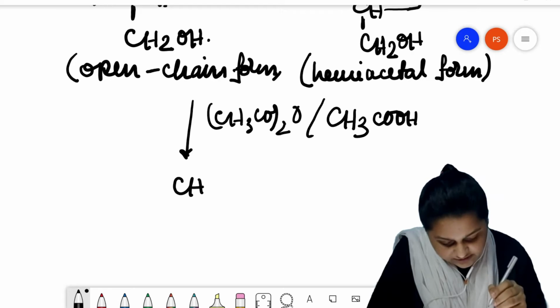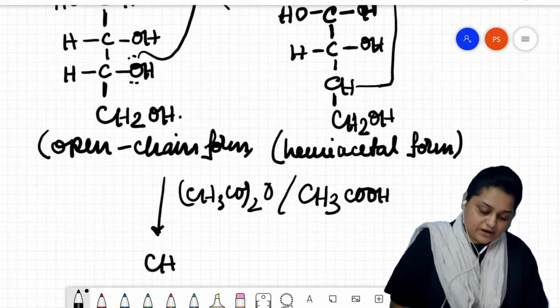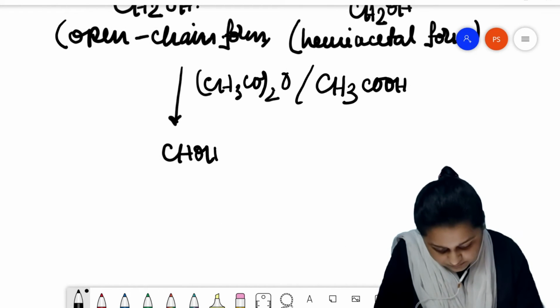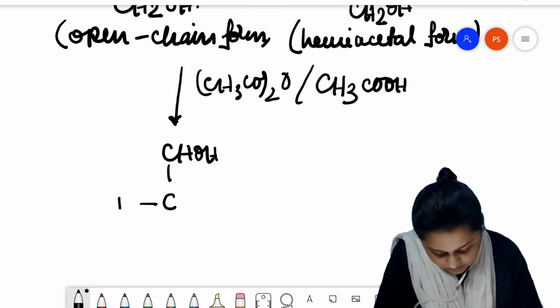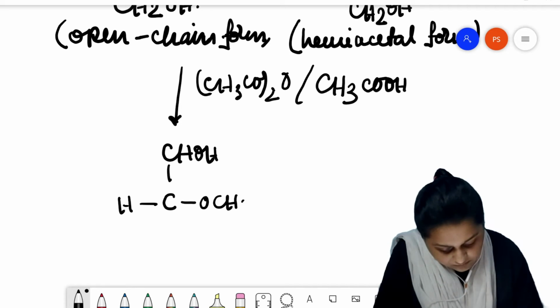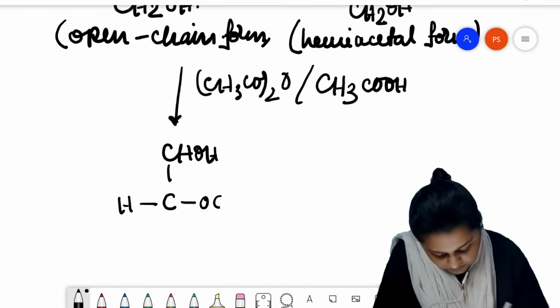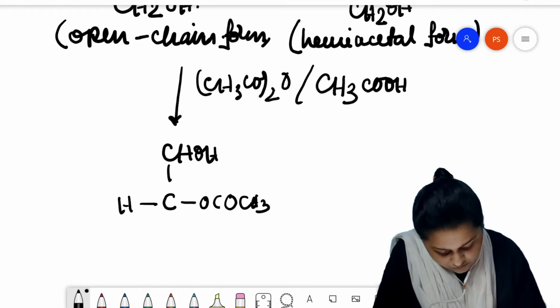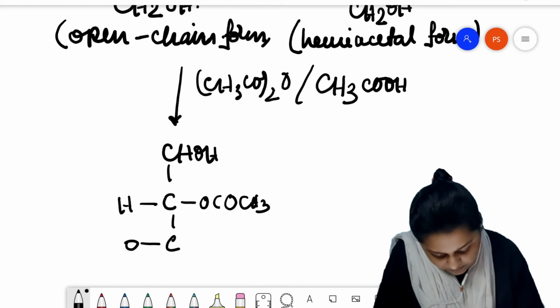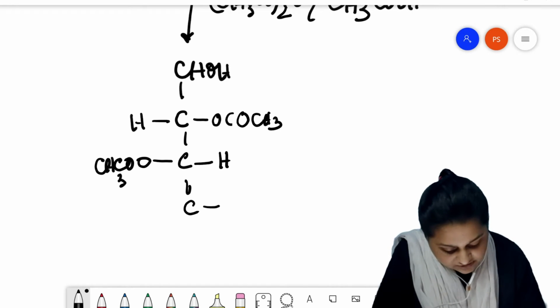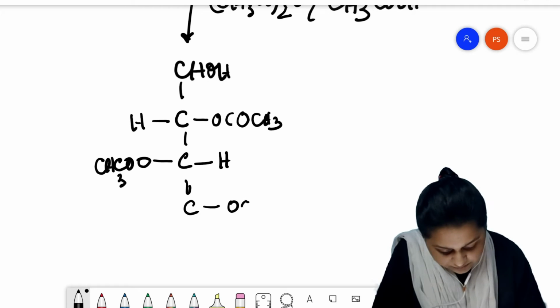The structure of the glucose that takes part in the specific reaction is the hemiacetal form. So all the OH groups are converted into acetate groups, and the form of D-glucose that takes part in the reaction is the hemiacetal form.